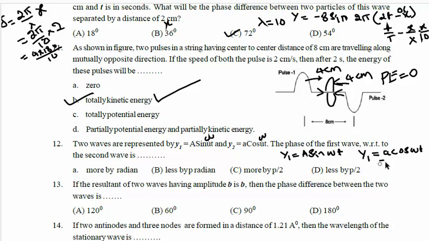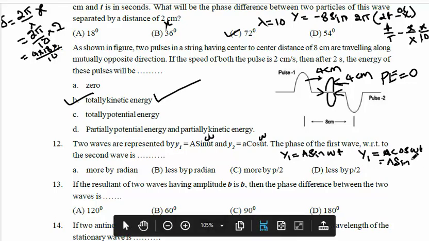If you convert this in terms of capital A, of course, cos is converted into sin, it will become sin of omega t plus pi by 2.